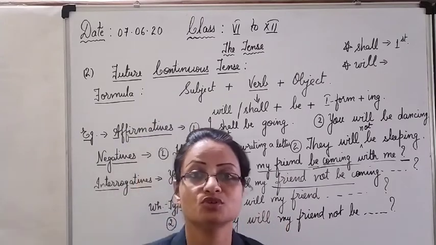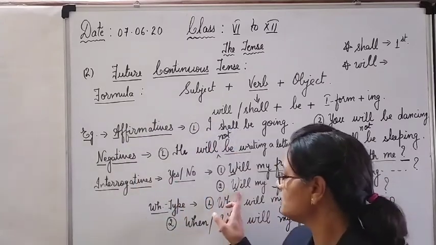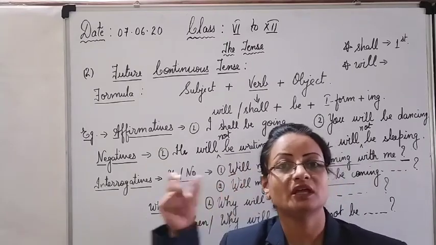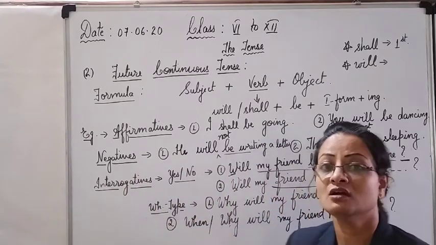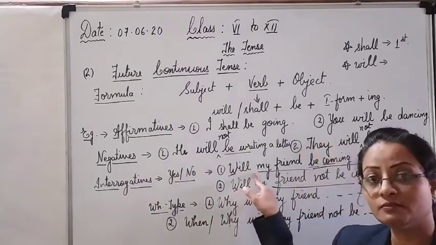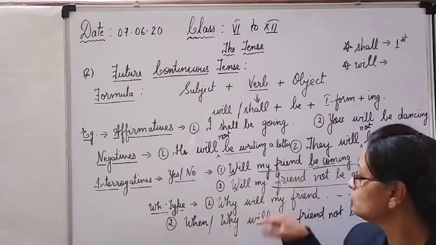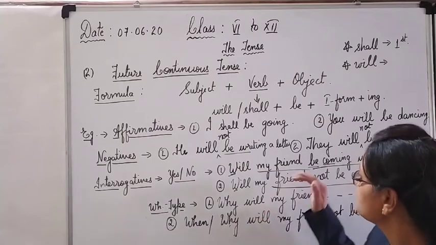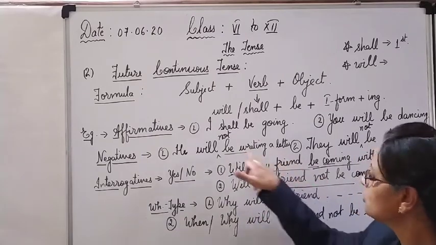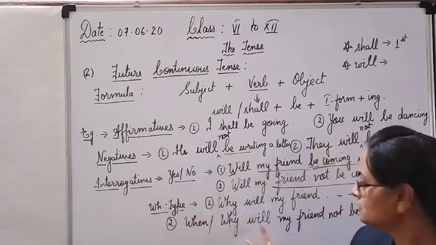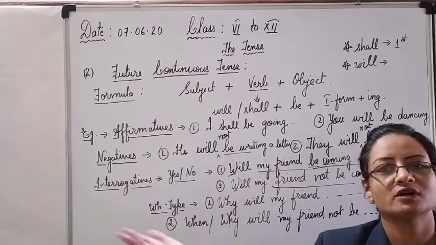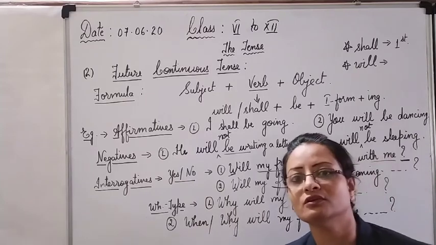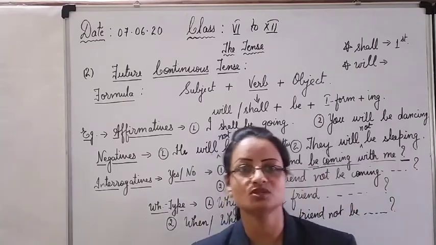In the interrogatives, only interchange the position of the helping verb and the subject, and you will frame your interrogative. In negative, place the word not after the helping verb, and in the question, you have to place it before be. Clear? In both, you have to place it before be only. Then in WH questions, place a WH word at the beginning, and the rest of the formation will be the same as yes or no questions, in both positive and negative statements.